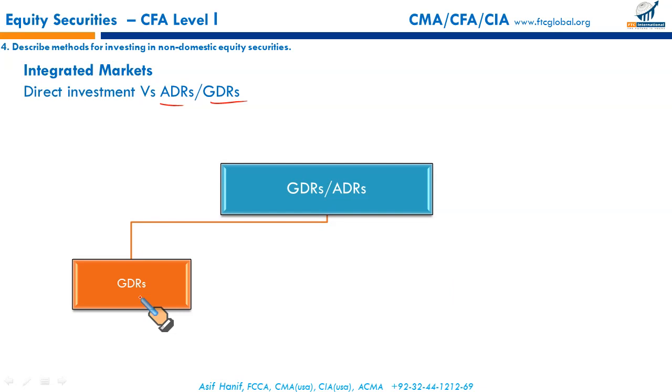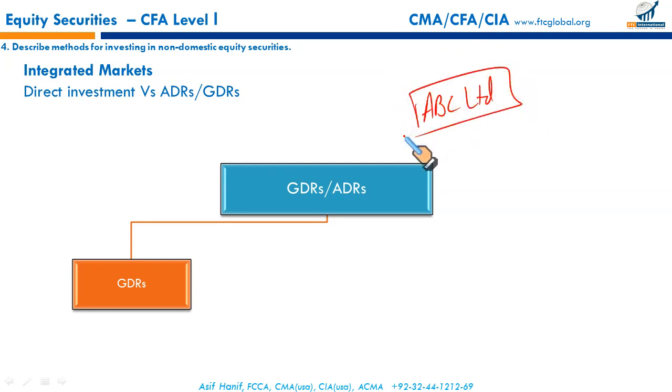GDRs, called Global Depository Receipts. Let's say someone in the US wants to invest in a bank in Pakistan, HBL. HBL is one of the largest banks in Pakistan. But unfortunately, HBL is listed in Pakistan. It's a bank, at the same time it's a listed company. Let's take some other name so as not to confuse, because there is another depository bank involved. Let us consider ABC Limited. It's a sizable company in Pakistan, for example. Someone in the US wants to invest in this company, ABC Limited. Many investors in the US want to invest in ABC.